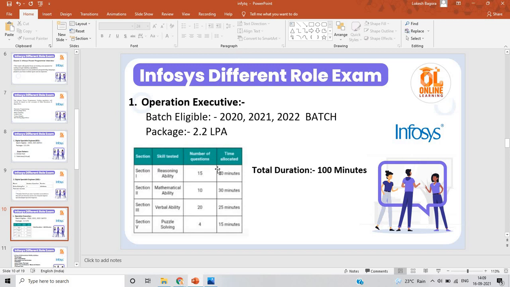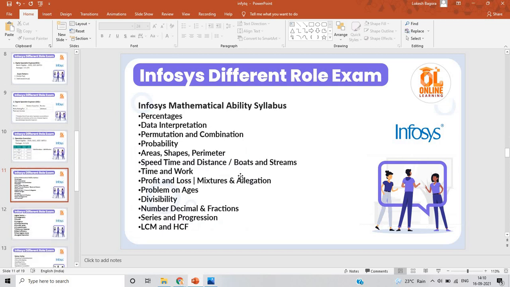You can see the number of questions they ask in reasoning ability, in mathematical ability, and in verbal ability, and the time allocated for each. The total duration is 100 minutes for this test, and there are 4 sections. After that, you can see the Infosys mathematical ability syllabus: percentage, probability, area, shapes, meter, speed, time, distance, time and work, profit and loss, problems on age. These types of topics are covered in the mathematical ability syllabus.